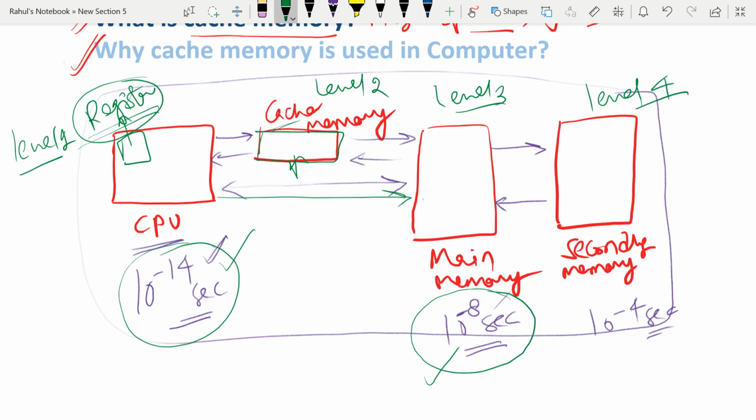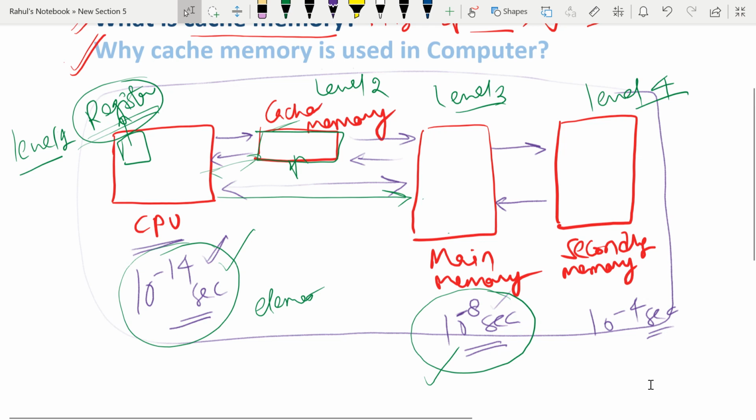Now what will cache memory do? Suppose we want to fetch an element from main memory. Cache will store a few instructions in it, and the CPU can directly fetch that instruction from the cache memory if it is present there.